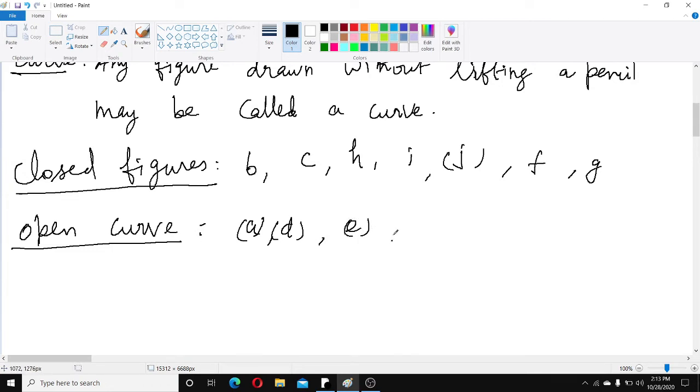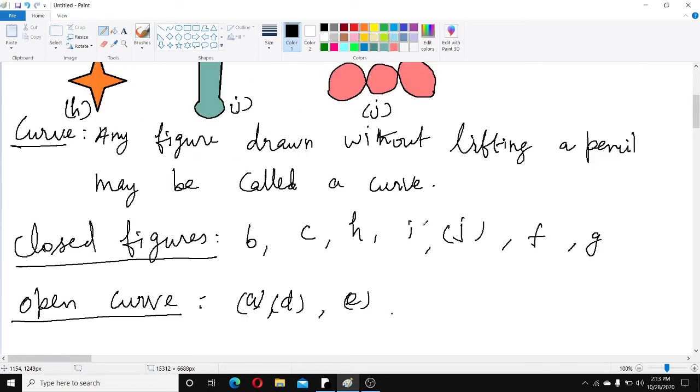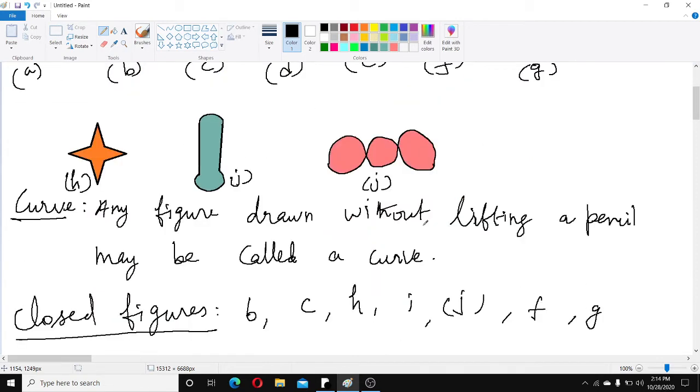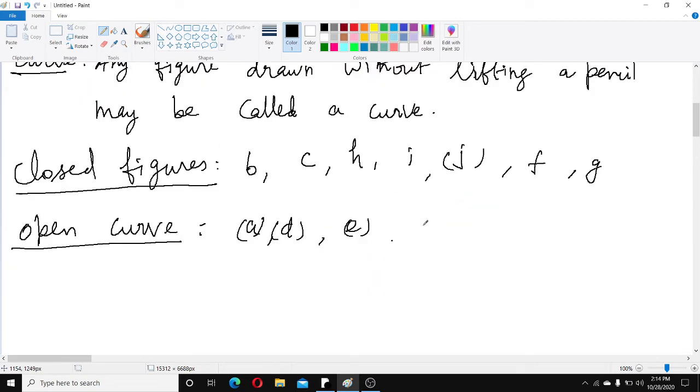Next which figure is open? Any more figures open, children? Here A, D, E. A, D, E figure. Only these figures are open. Only three figures are open curve. Only these three are open.